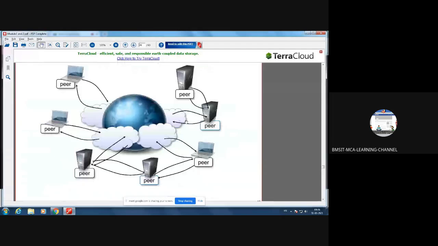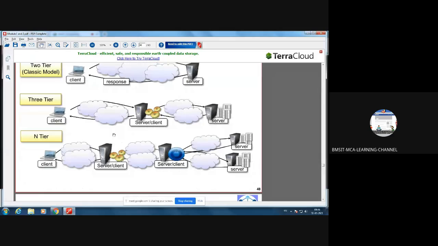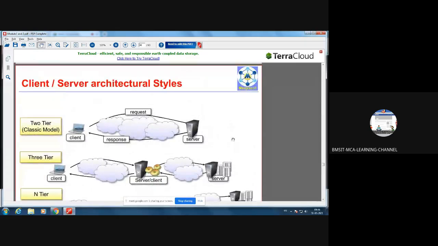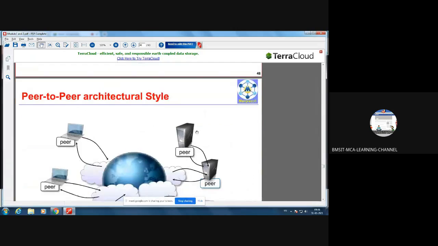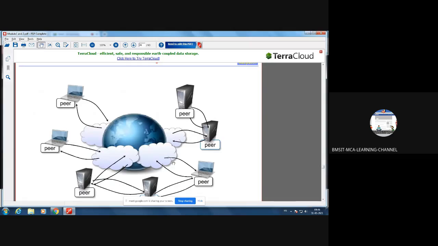See here. In the client server architecture, we have the basic model, that is the classical model or the two-tier model, then the three-tier model, then the n-tier model. That is client server architecture. Then the second one is the peer-to-peer architecture style, where you can see the nodes are connected through network infrastructure. Each node can become client as well as server.